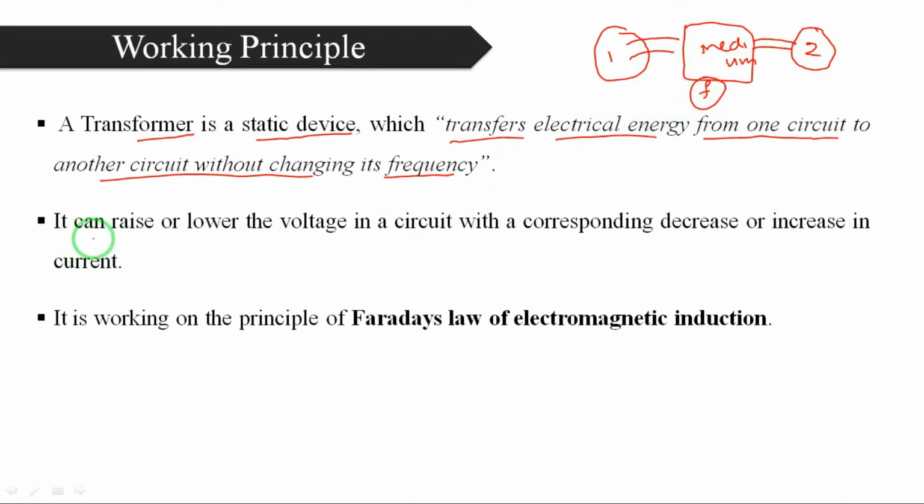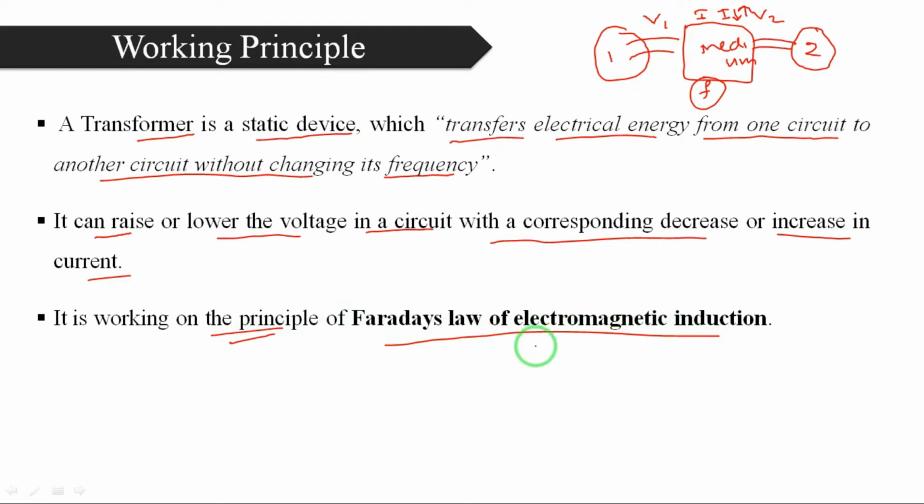Next, another important point: a transformer can raise or lower the voltage in a circuit with a corresponding decrease or increase in current. So if the level of the voltage is increased from primary to secondary, or from one circuit to another circuit, then current definitely decreases from one side to another side. The clear concept will be discussed in the further slides, and you can understand it properly. Now coming to another point, the main working principle is Faraday's law of electromagnetic induction.